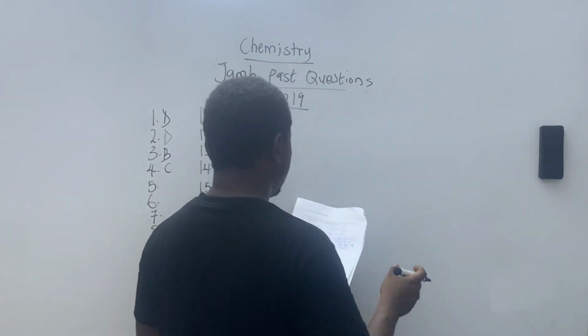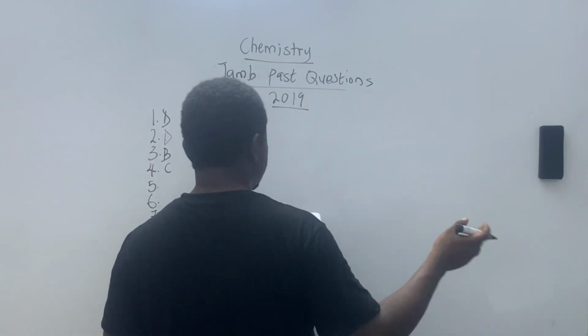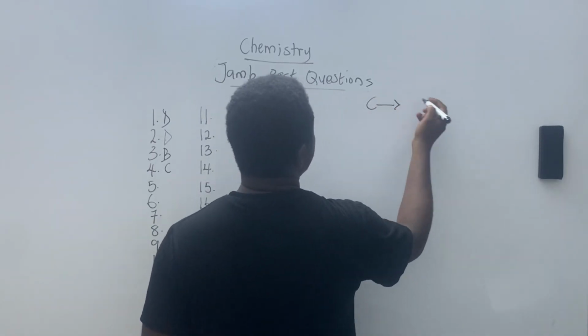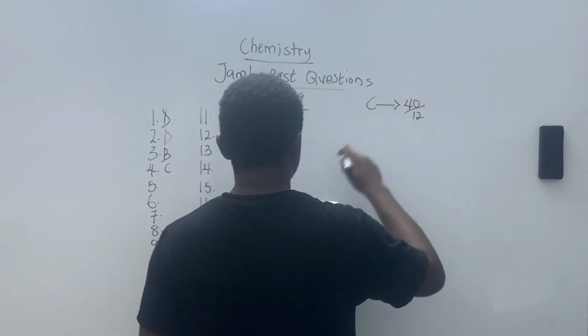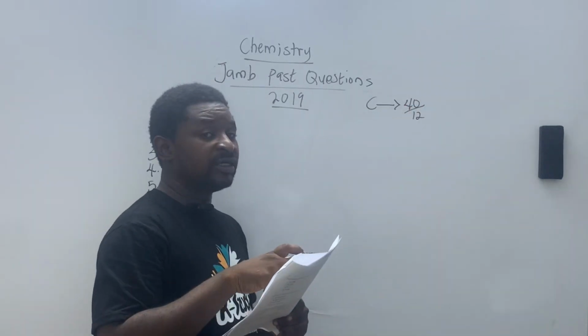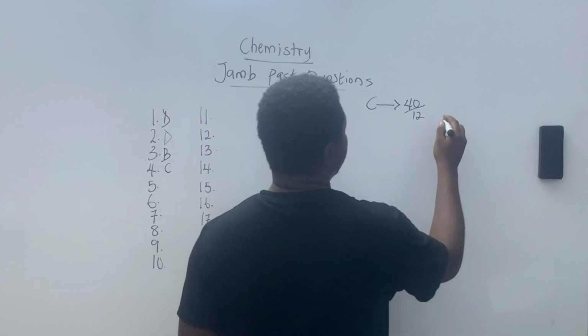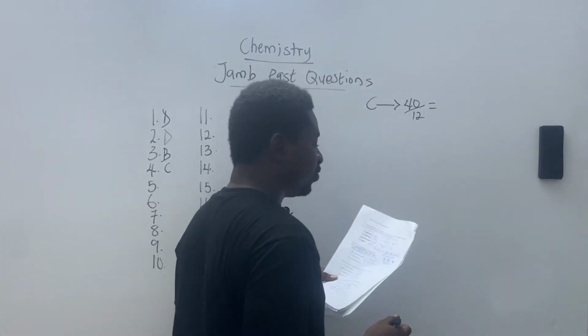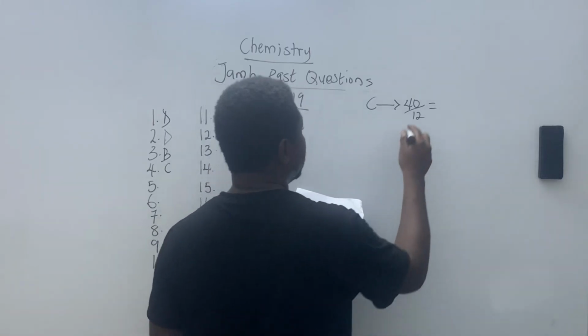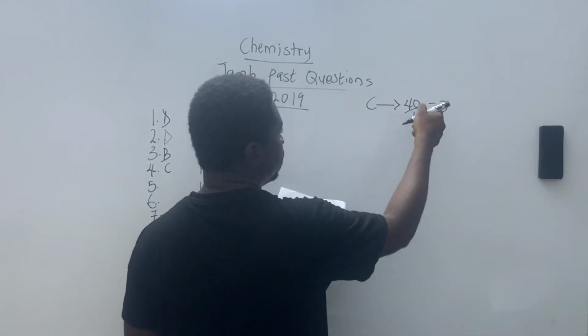So now we're going to break this down. I'm going to take this one first. 40 over 12. That means the percentage over the atomic mass. If you divide that, it gives you 3 point something, but I just want to stop at 3.